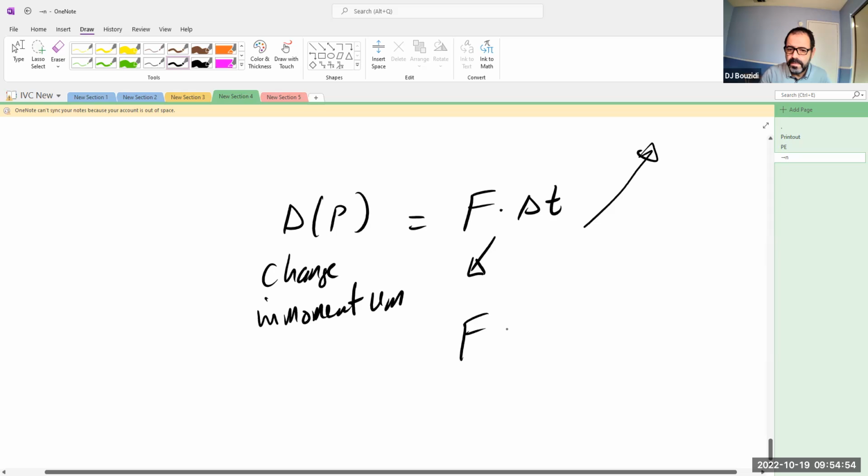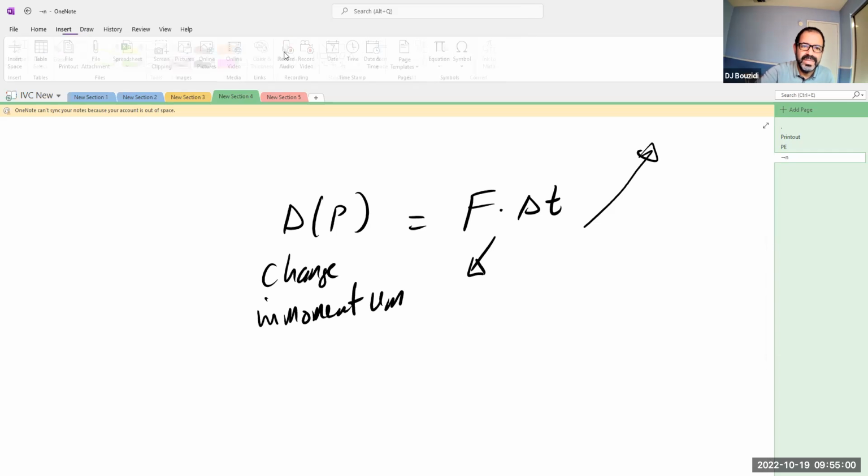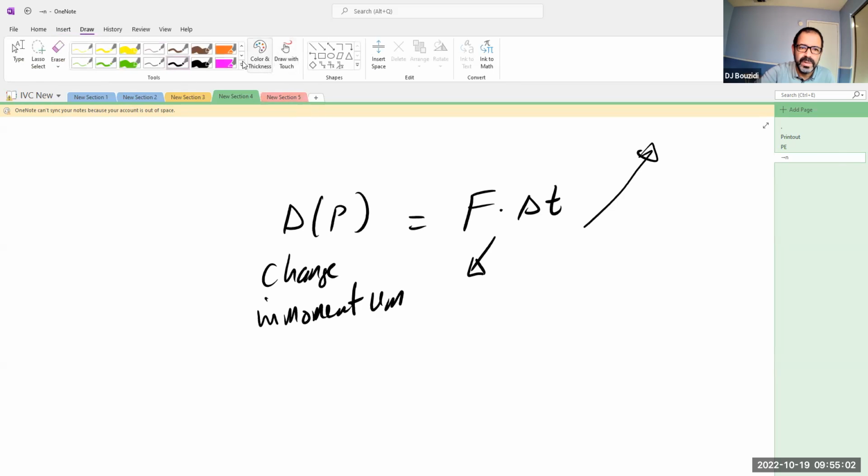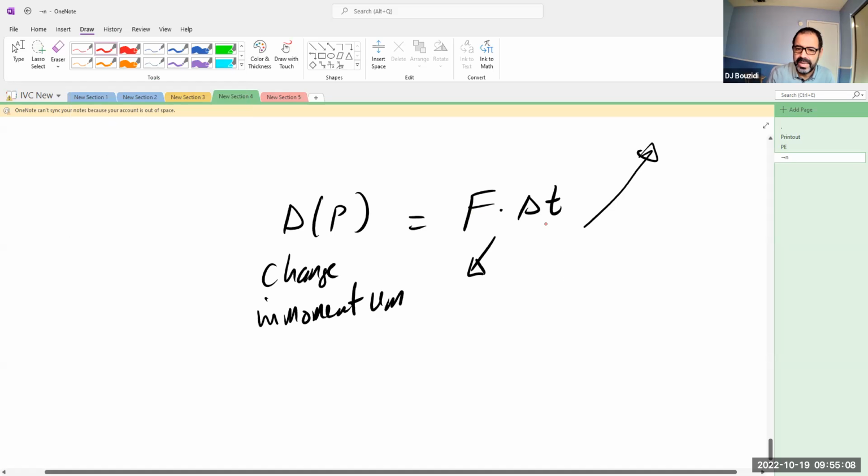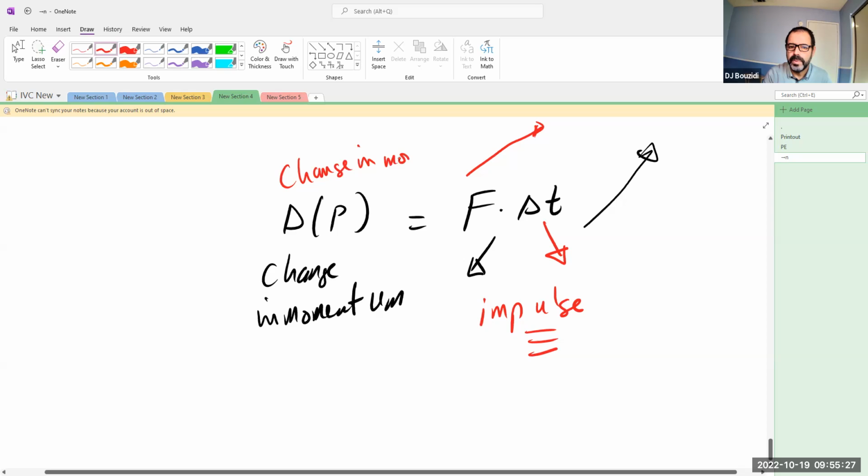If the time is less, so you want to achieve the same effect but in less time, then you require more force. Really, that's all there is to it. So if the time is less, the force needed to do the same thing is higher. So that's the concept of impulse. This is where the origins of the impulse are. That's the impulse, and this is the change in momentum all the time. The change in momentum is always related to this concept.